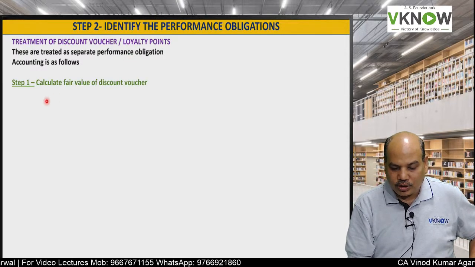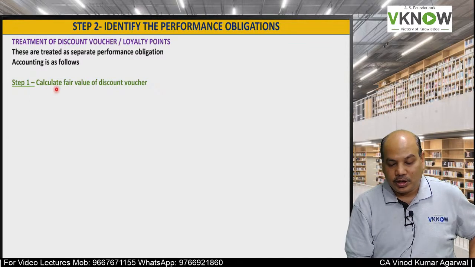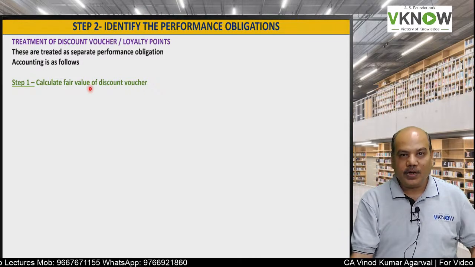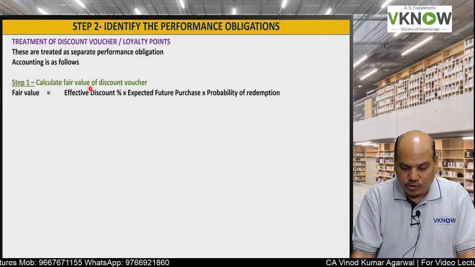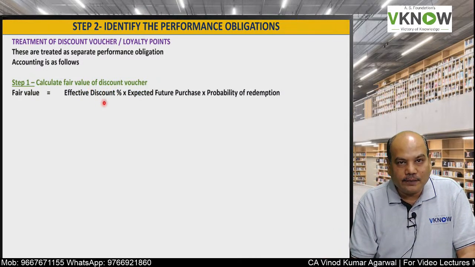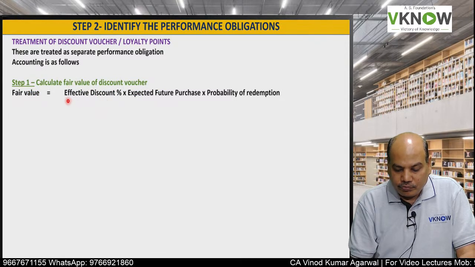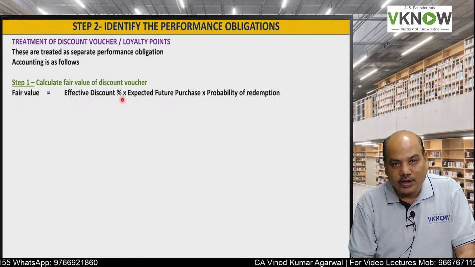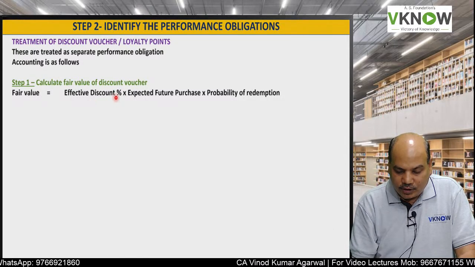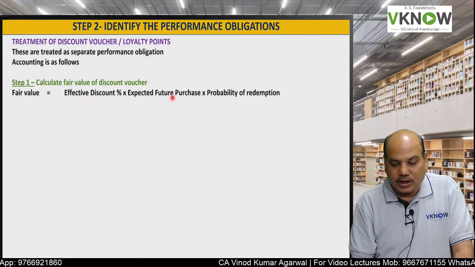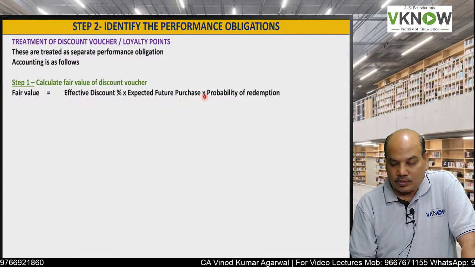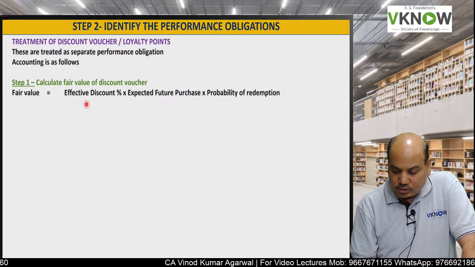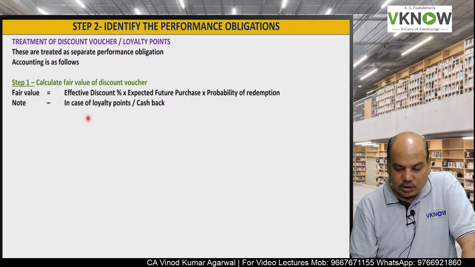So what is the accounting treatment? For a discount voucher, first calculate the fair value of the discount voucher. How do you calculate it? We will take the effective discount percentage: the effective discount the company is offering, into expected future purchase, into probability of redemption. This will give you the fair value of the discount voucher.